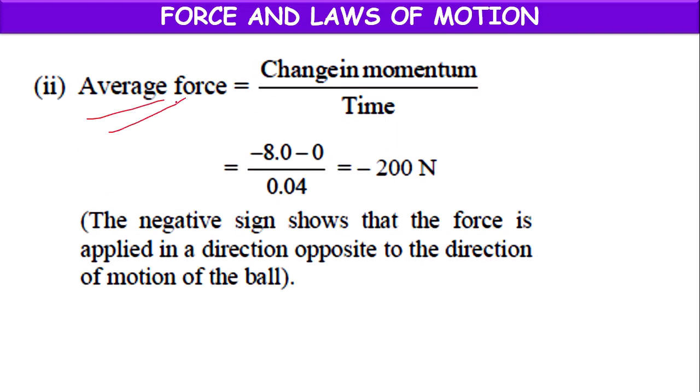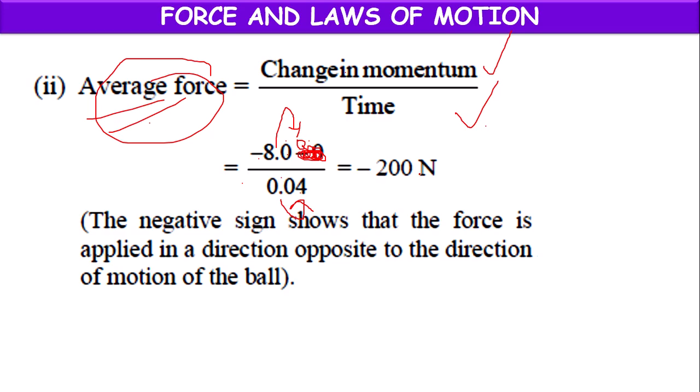So, average force. How to calculate average force? We have a formula which is change in momentum by time. So, change in momentum, how much? Minus 8.0. Minus 0 means no need to keep it. Already we have calculated, which is minus 8.0. No need of minus 0 here. Minus 8.0 by 0.04. But here, point after one decimal is there. Here, point after two decimals are there. We can keep one more 0 here.